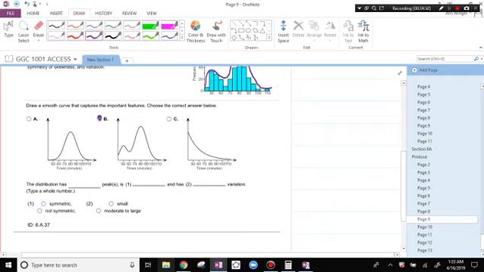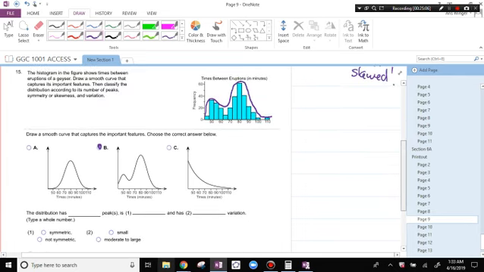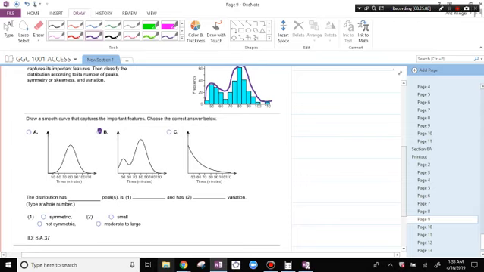Looks like this distribution has two peaks. It is not symmetric. And the variation is moderate to large, right? The numbers vary a lot.